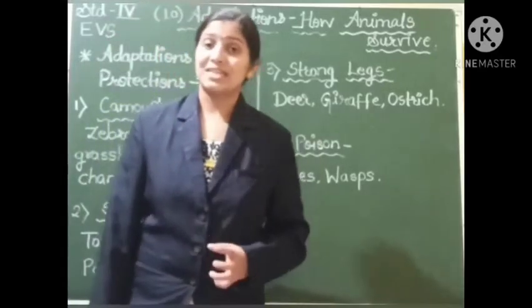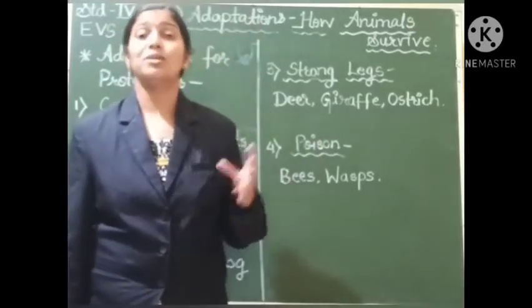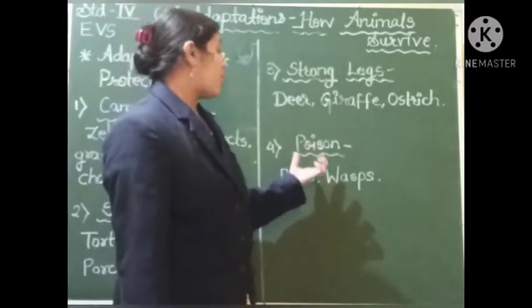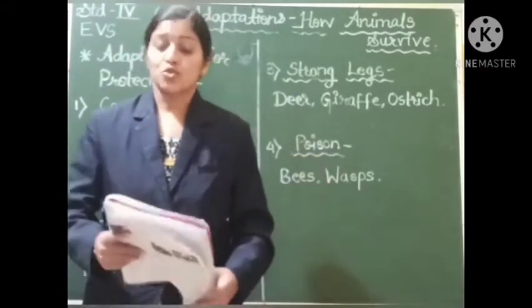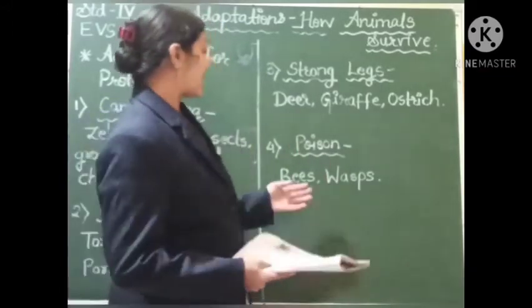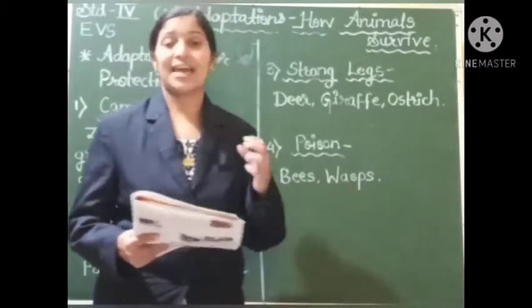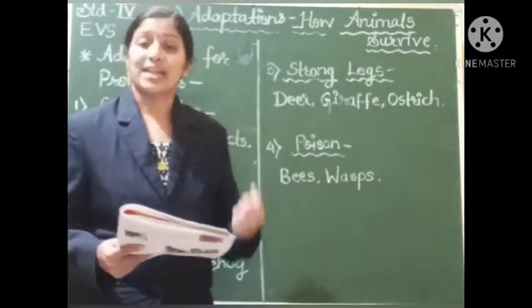The next one is poison. Some of the insects and some of the animals have been gifted with this poison sting. Some animals like bees and wasps have a sting to protect themselves.